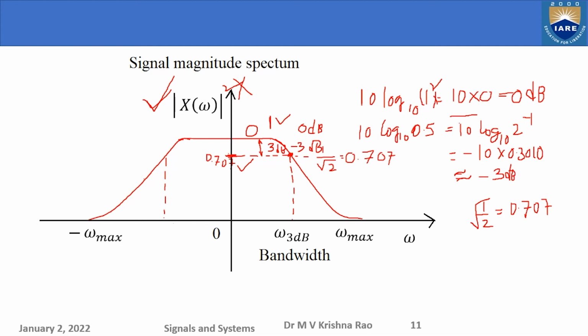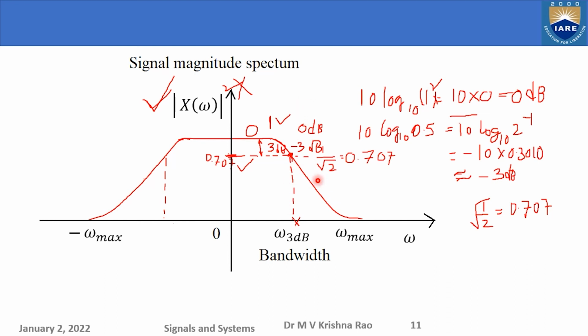Generally when we talk about power or energy, we can say the 3 dB bandwidth. If I consider omega 3 dB as the cutoff frequency, because somewhere you have to define the cutoff frequency, otherwise you cannot work. This is the 3 dB cutoff frequency.